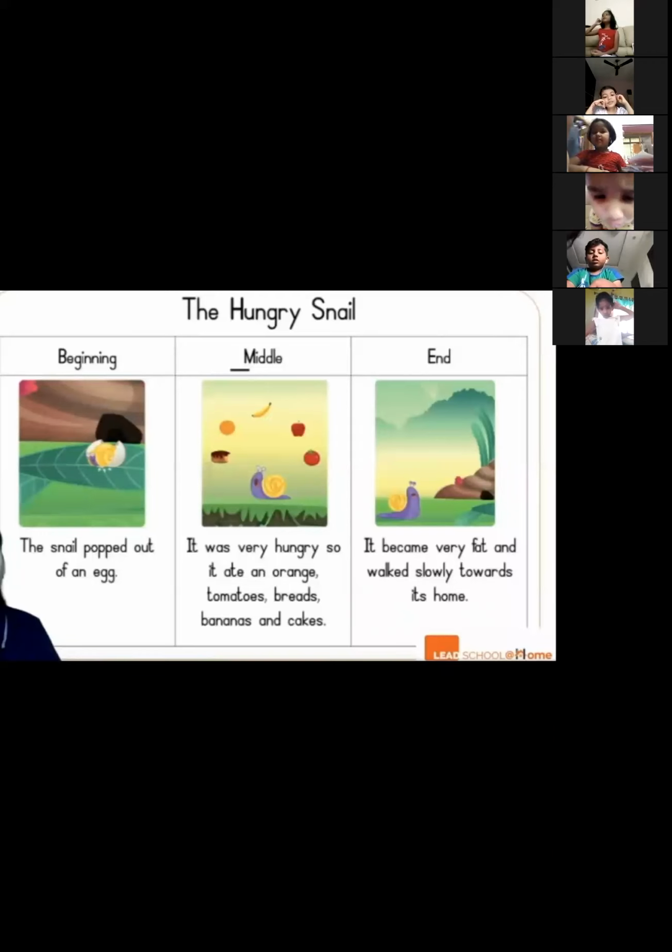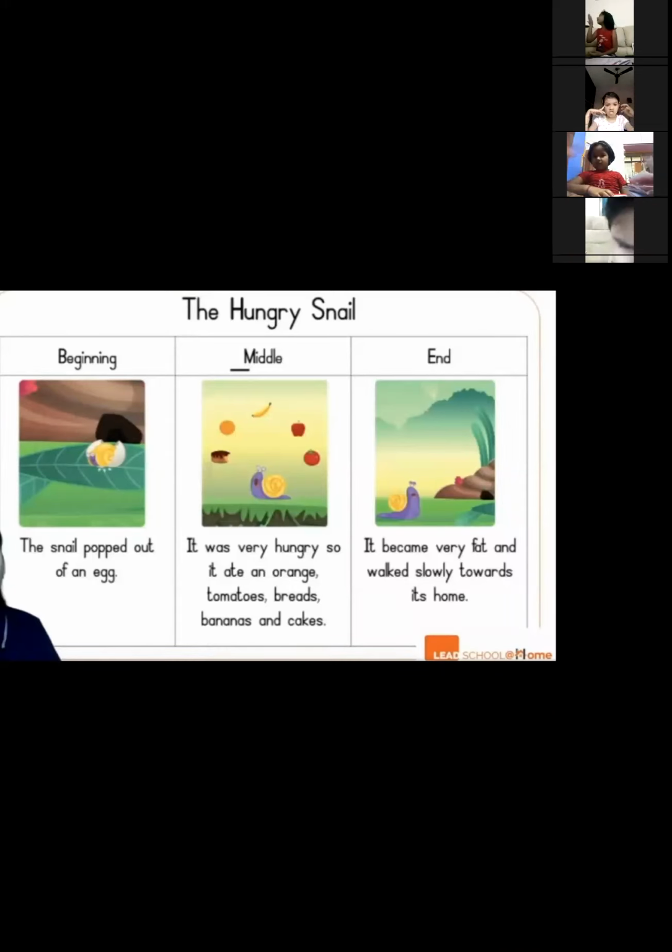So what are the things that happened in the story? In the beginning of the story, it came out of the shell. Can you see? And in the middle of the story, he ate all the fruits. And finally, in the end of the story, it grew very fat. Okay. So did you like the story?